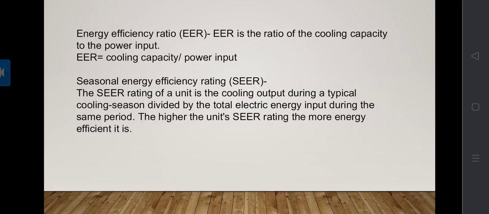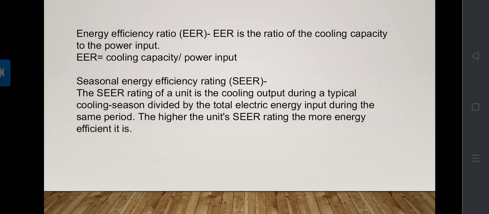The higher the SEER rating, the more energy efficient the unit is. In areas of the country where the temperature is 95 degrees Fahrenheit or higher, the air conditioner is on most of the time, and EER is usually more accurate. For more moderate climates like southern California, the SEER is a better measurement.